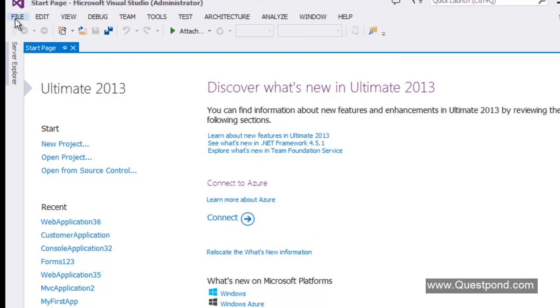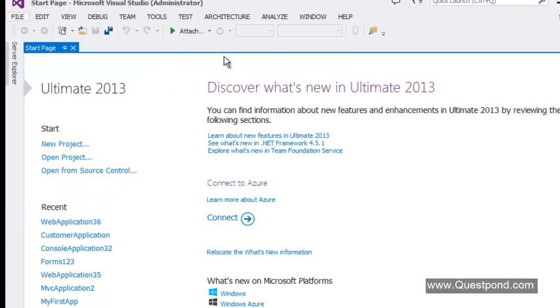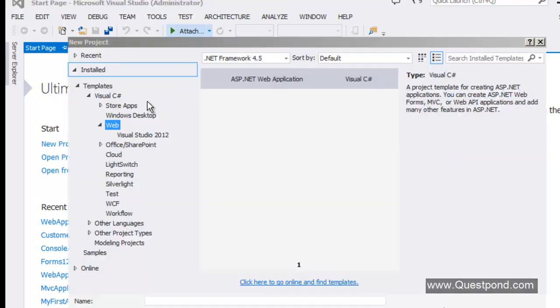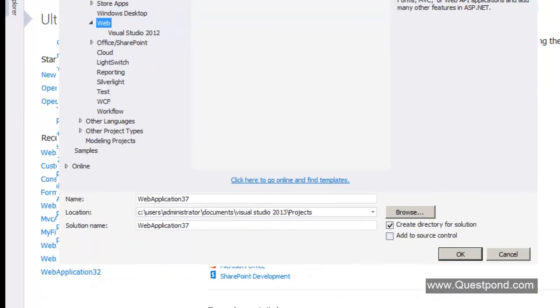In order to use the template, you can click on File, New Project. As we said in the first video of this series, everything is now one ASP.NET. So it's either your old web forms, MVC, or web API. All of this actually belongs to ASP.NET. Click on Web here, and you can see that single template, One ASP.NET. Click on that, give some name and say OK.